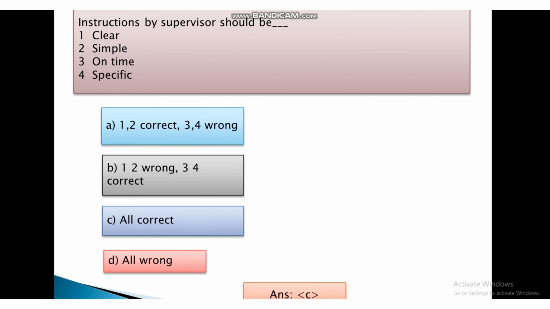Instructions by supervisor should be clear, simple, on time, specific. Options are first 1, 2 correct, 3, 4 wrong. Second option is 1, 2 wrong, 3, 4 correct. Third is all correct and fourth is all wrong. And the answer is C, that is all correct. Instruction by supervisor should be clear, simple, on time and specific.